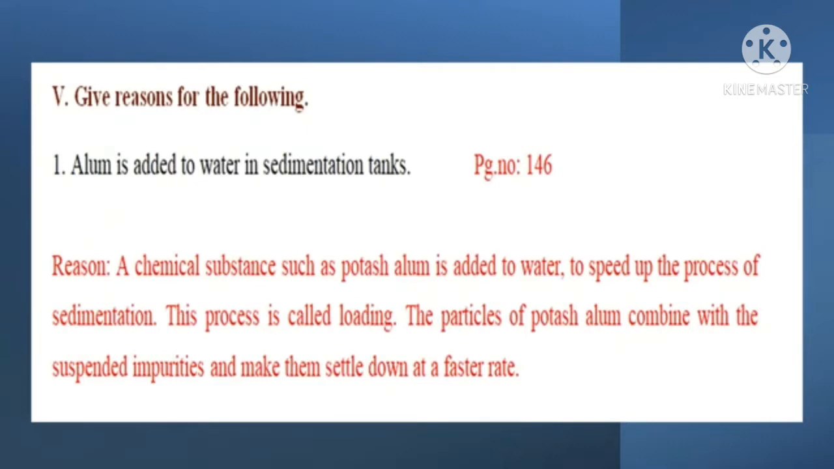Roman letter 5. Give reasons for the following. Question 1. Alum is added to water in sedimentation tanks. Answer is in page number 146. Reason. A chemical substance such as potash alum is added to water to speed up the process of sedimentation. This process is called loading. The particles of potash alum combine with the suspended impurities and make them settle down at a faster rate.